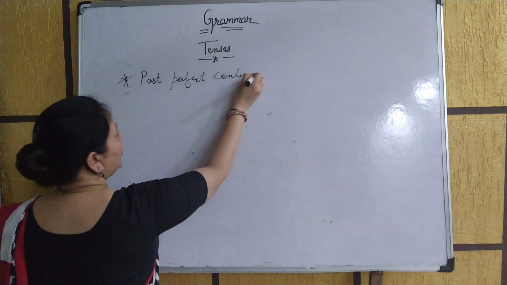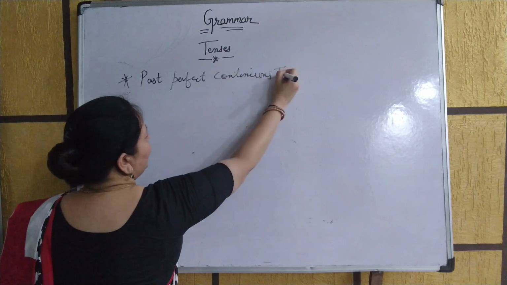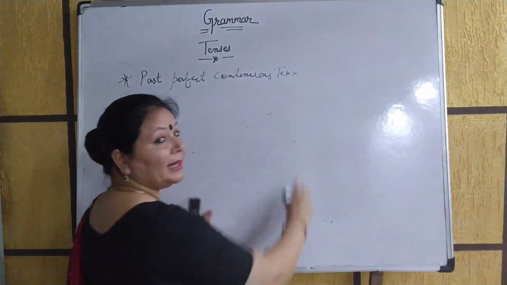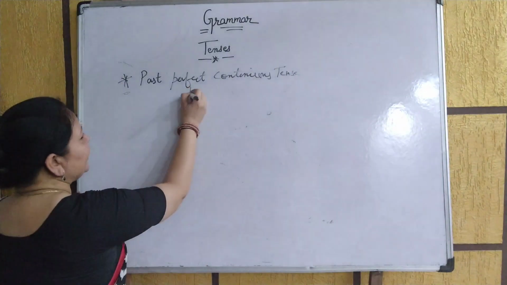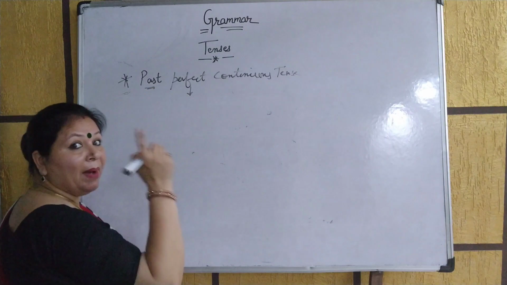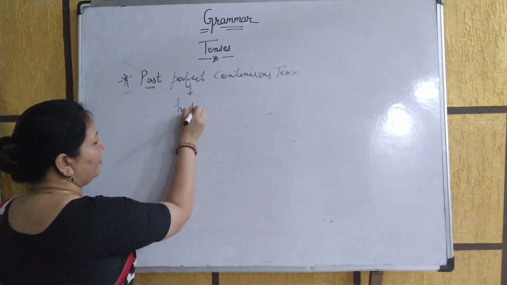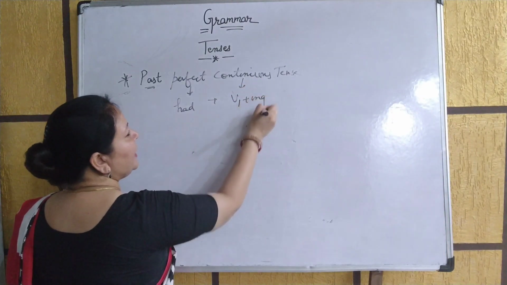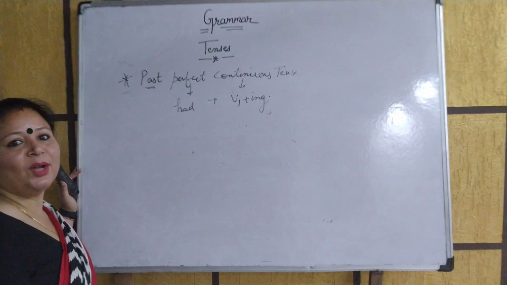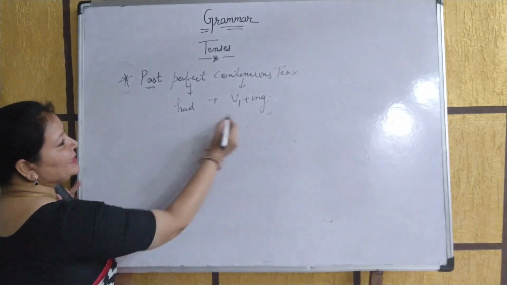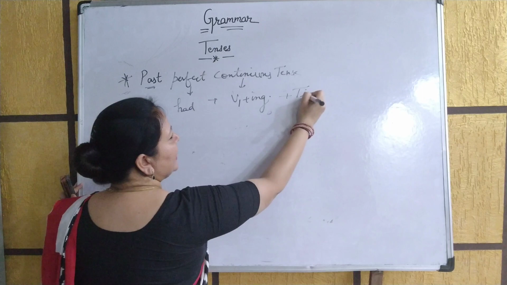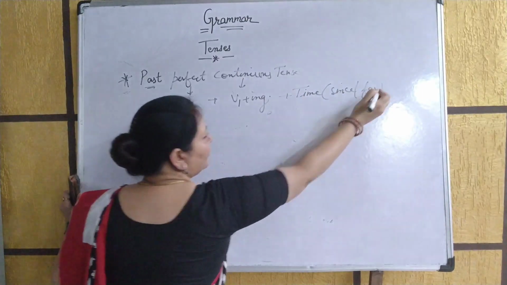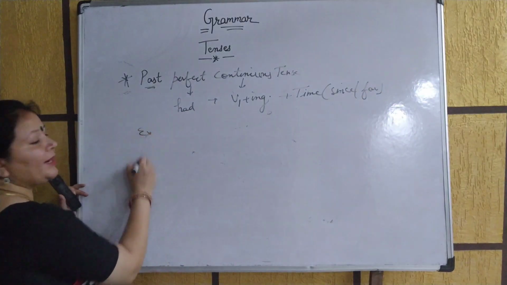Past perfect continuous tense. Over here also it is the same thing as in our earlier classes, where we have done this. When we are talking about past, remember that you have to write had over here. And when you are talking about continuous tense, you are going to use verb plus ing. Okay beta, and the same plus over here also is time, and the time words are going to be since and for. Okay bache, let's take an example regarding that.